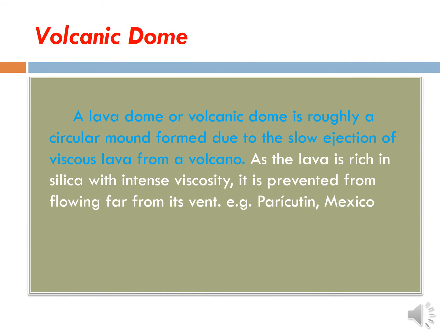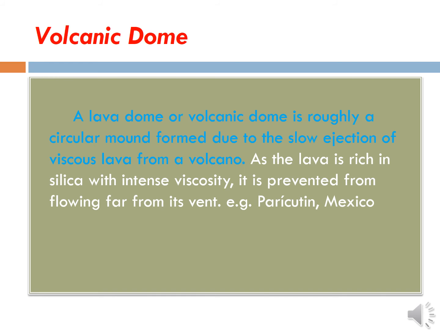Then volcanic dome. A lava dome or volcanic dome is roughly a circular mound formed due to the slow ejection of viscous lava from a volcano. As the lava is rich in silica with intense viscosity, it is prevented from flowing far from its vent. Example, Pacutin in Mexico.